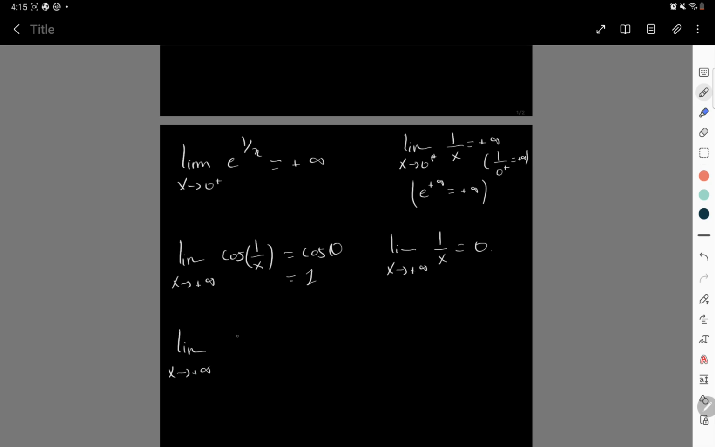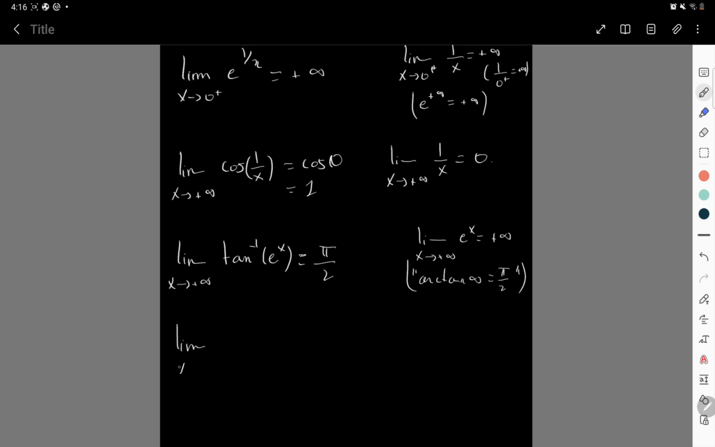The limit as x goes to infinity of tan inverse of e to the x. What is that equal to? Well, e to the x goes to infinity, and arctan of infinity is pi over 2. Of course, this is a bit informal here, but this is what this says. And we have one more.